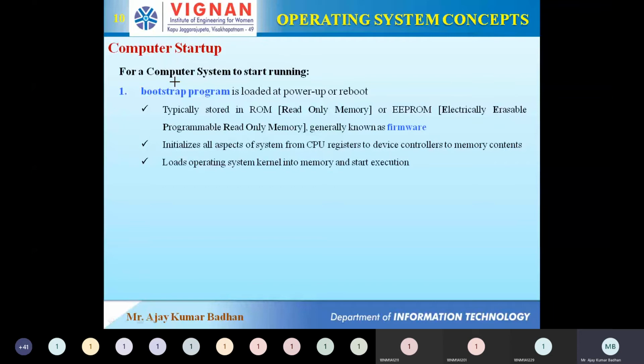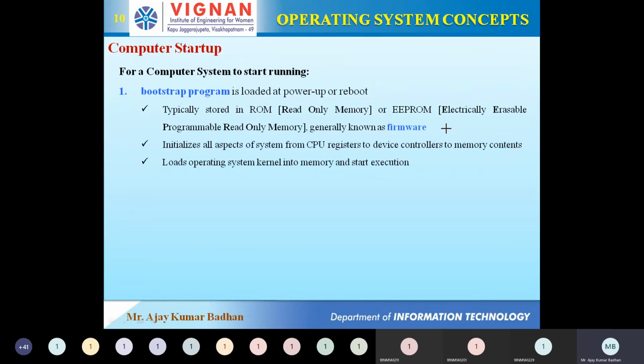Why? Because if you have been given permission to modify it, and you modify it without knowing anything, then definitely it is going to corrupt your entire system. If this file gets corrupted, your operating system will not get loaded. That critical it is. That's why it is always stored in your ROM, read-only memory. Or we can also call it EEPROM, electrically erasable programmable read-only memory, and it is also called firmware. ROM is not called firmware; EEPROM, that is what is called firmware.